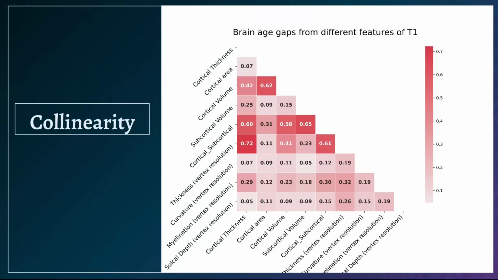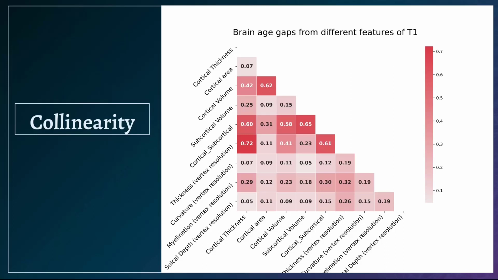This plot also shows the correlation between each pair of brain age gaps. Higher correlations are colored red and lower correlations have paler shades. In terms of looking at the association between different brain age gaps, I should mention that there were some features that have high correlation together, though most of them have a smaller correlation.